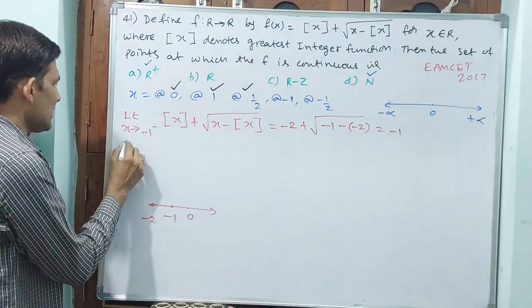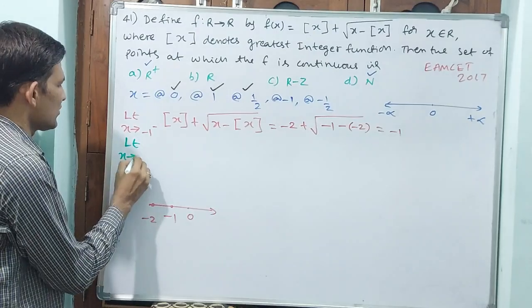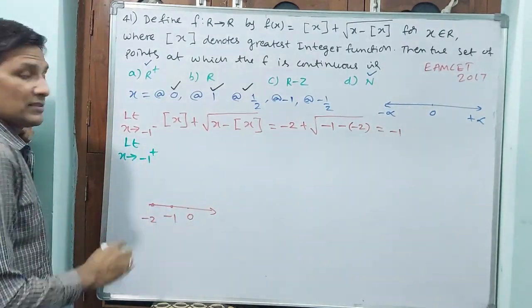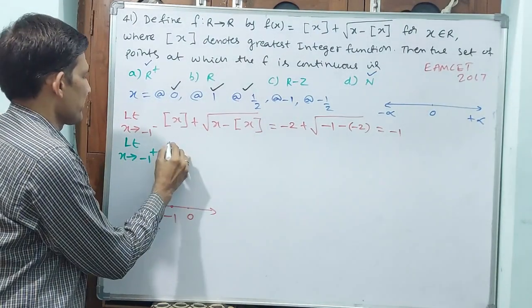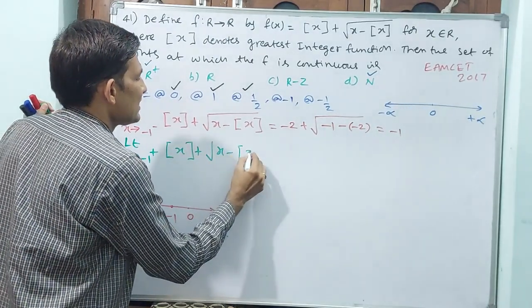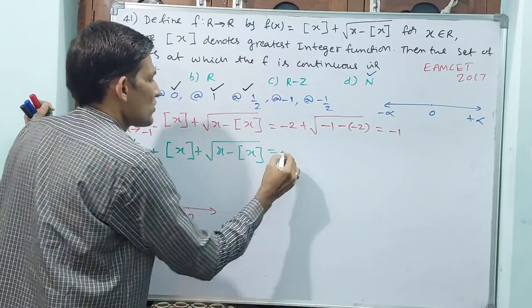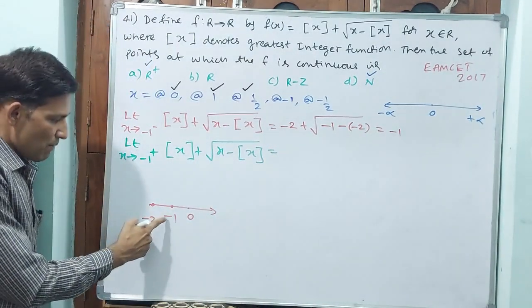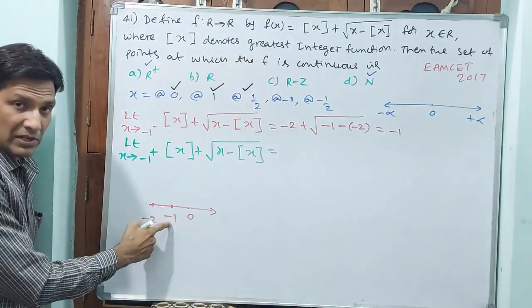For minus 1, now go for limit x tends to minus 1 plus, the right hand side of this one. Greatest integer x minus greatest integer x under root is equal to. You see here, if you give minus 1 plus, minus 1 will come.